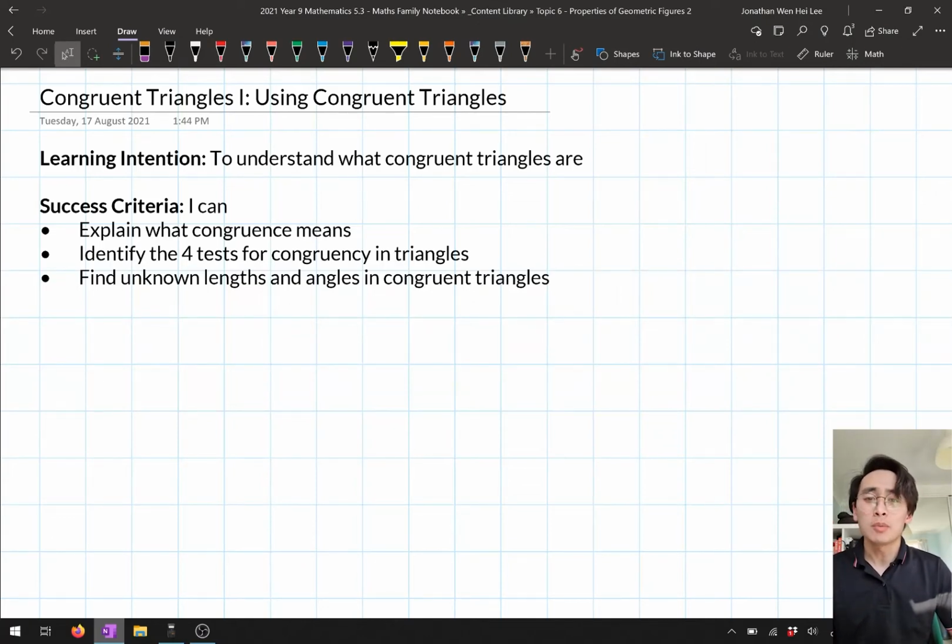In today's lesson we're going to be moving on and continuing with our topic of properties of geometric figures, and we're going to be looking at our first new section. We're looking at a thing called congruent triangles. Now in particular we're going to be talking about what congruence is in today's lesson, and in the next lesson we're going to be doing a bit of further work with congruent triangles as well. So today we want to be able to understand what congruent triangles are. So explain what congruence means, identify the 4 tests for congruency in triangles, and then find unknown lengths and angles in congruent triangles. So let's get started.